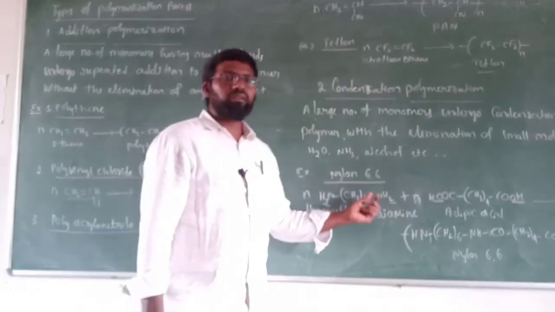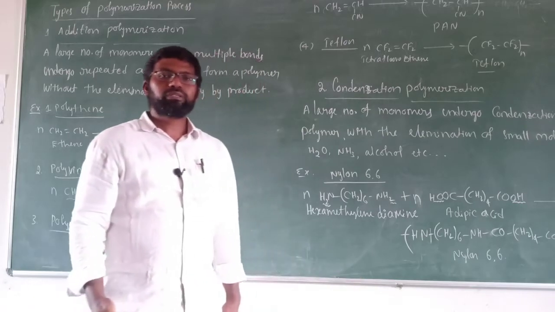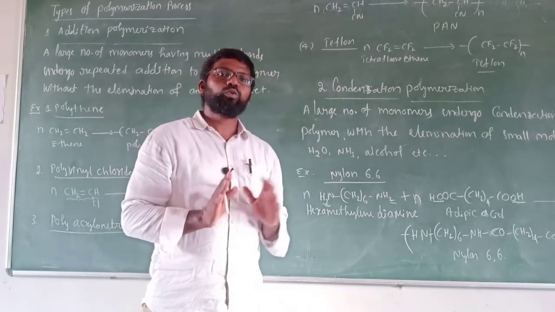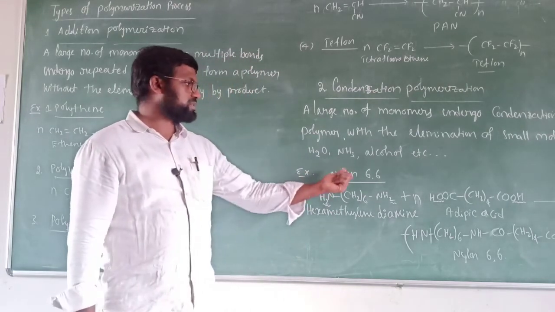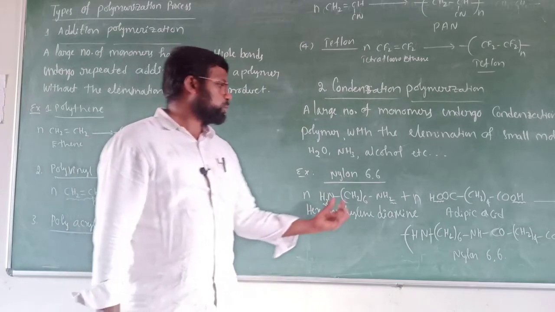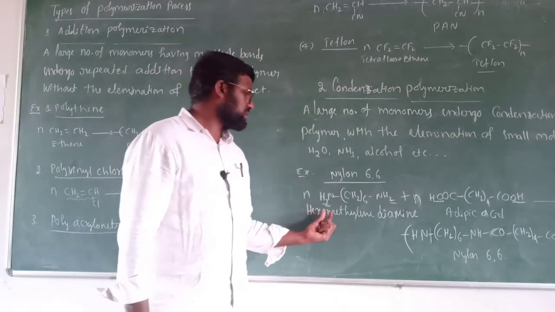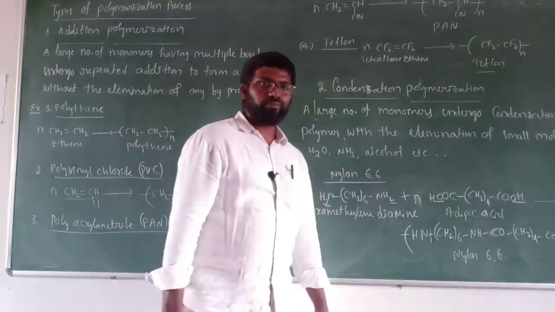Nylon 6,6 is an example for a copolymer. Copolymer means a polymer formed from two or more different types of monomers. Nylon 6,6 is formed by the condensation of two different monomers: hexamethylene diamine and adipic acid.